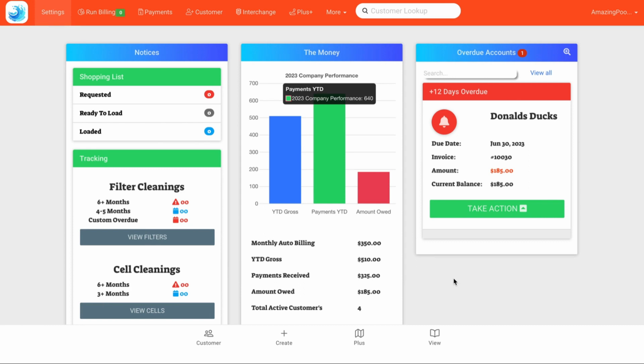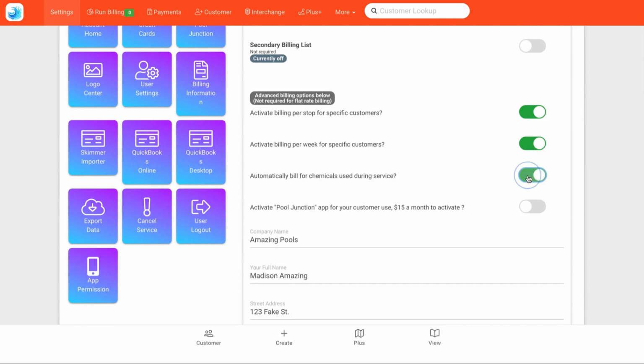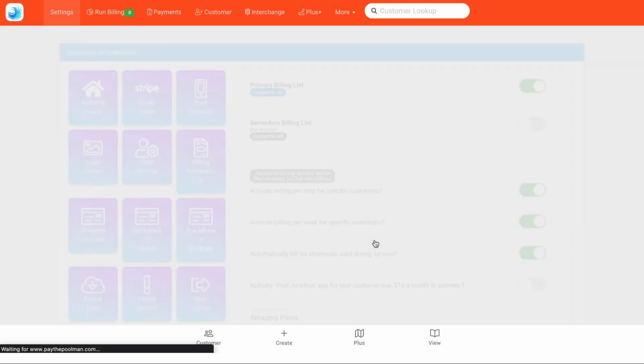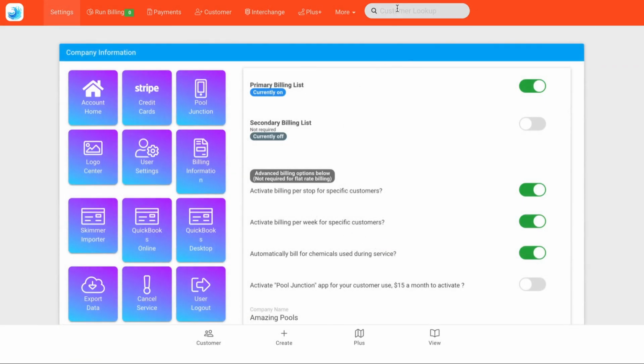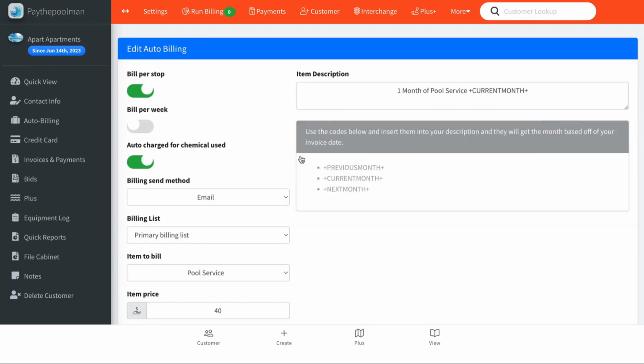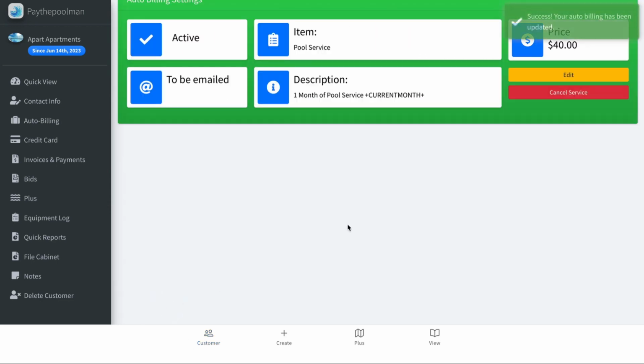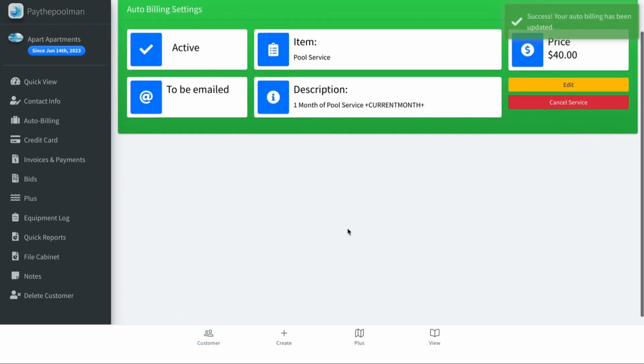Today we're going to walk through chemical auto charging. First thing we'll do is click settings and make sure this chemical charging option is toggled on. From there we'll head over to the customer dashboard to confirm that they do have chemical auto charging. So let's click edit and we can see that this is turned on, so we are good to go. Let's save those changes, and let's head over to Plus.